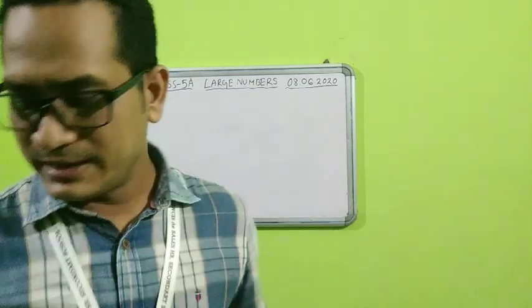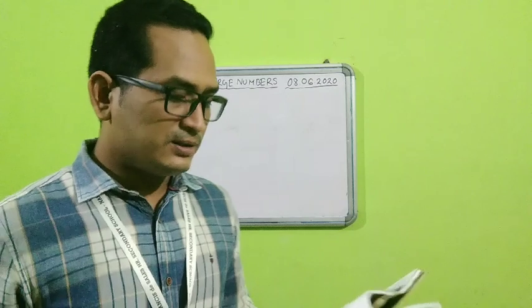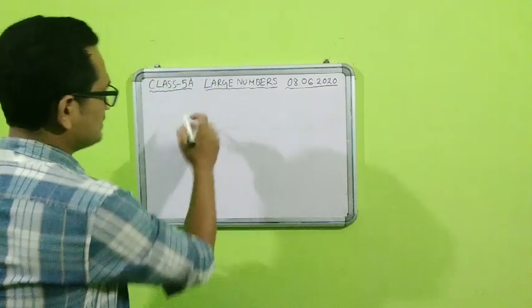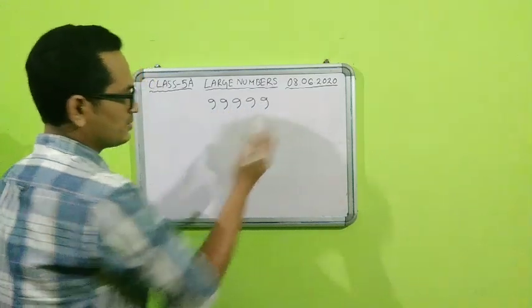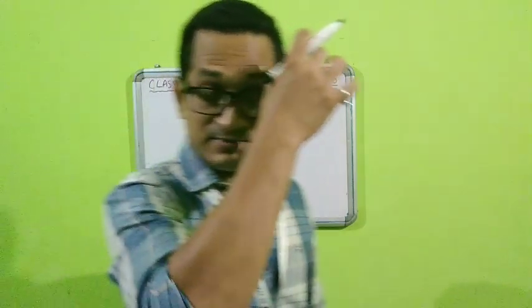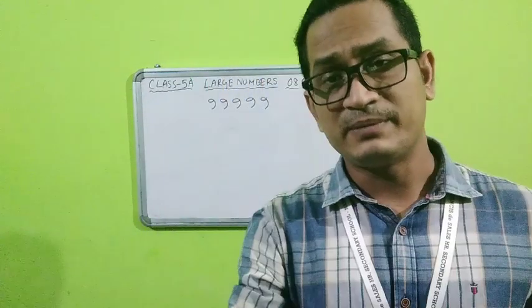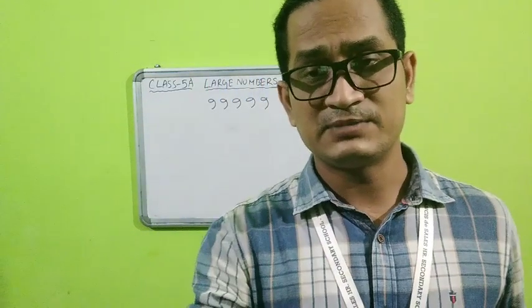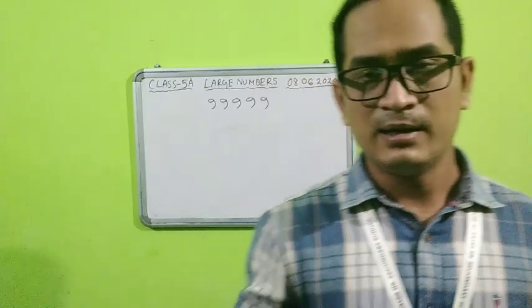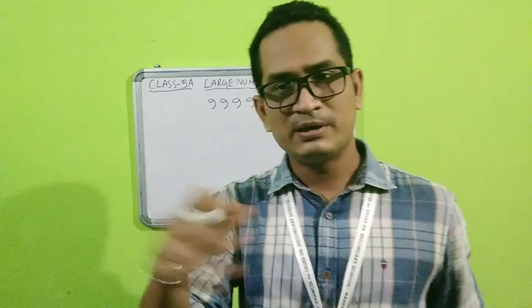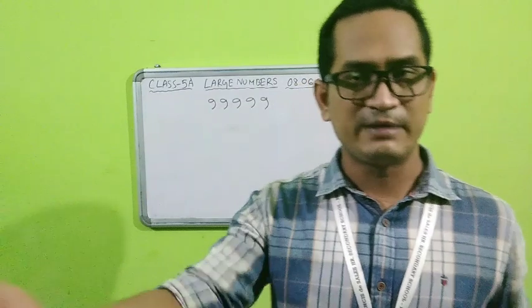What we are going to get here is that the largest 5-digit number is 99,999. Last year also we learned the largest 5-digit number. How to get the largest 5-digit number? Simply put 5 nines. How to get the largest 4-digit number? You put 4 nines. Since 9 is the greatest digit out of 0 to 9, to make the greatest number, you need to repeat that many 9s only. If you need 4 digits, four 9s; 5 digits, five 9s.